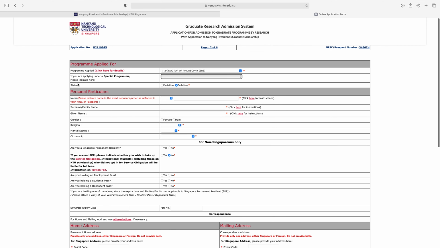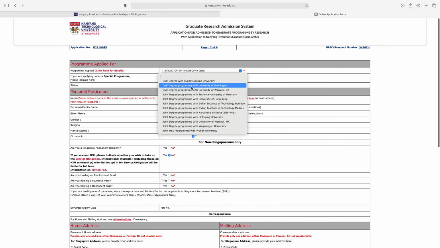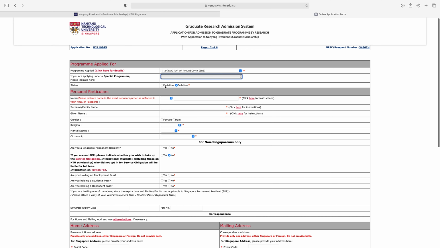If you are applying under a special program, please indicate here. So if you are applying for dual degree or anything, you can select the option. And status, full-time or part-time, so full-time.